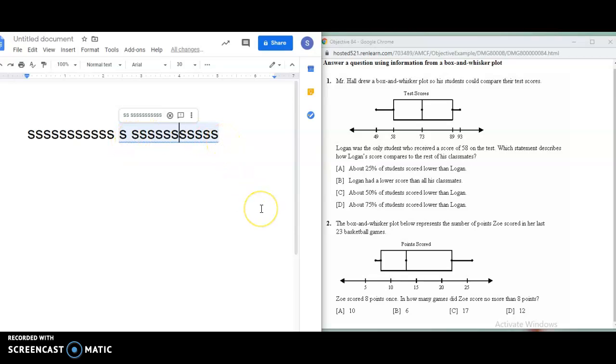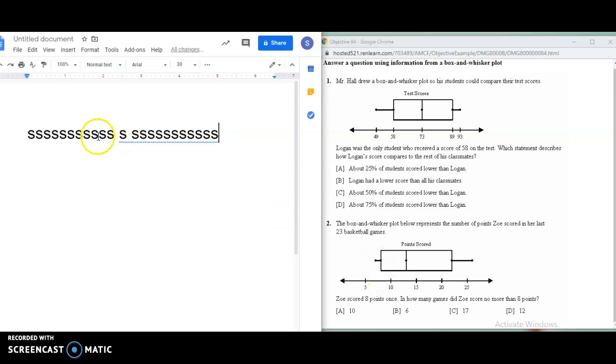Okay. Now let's read what the question's asking. The question says Zoe scored 8 points once. So if I look at this chart, 5, 10, so 8 is about at a quarter. Yes, and she scored it one time. That means how many games would be on that line? 1. 1 game on that line. Okay? It says, in how many games did Zoe score no more than 8 points? All right, no more than 8. So I want to know how many games are down here in this lower quartile.